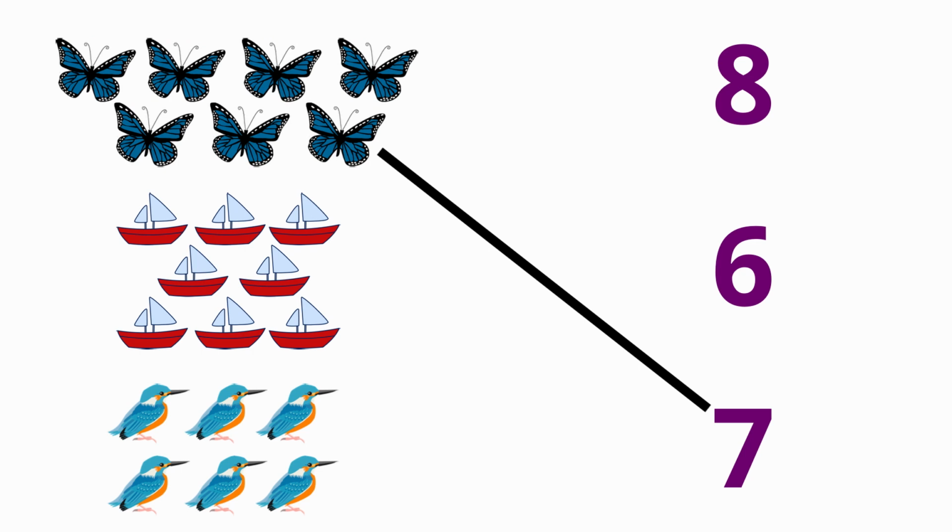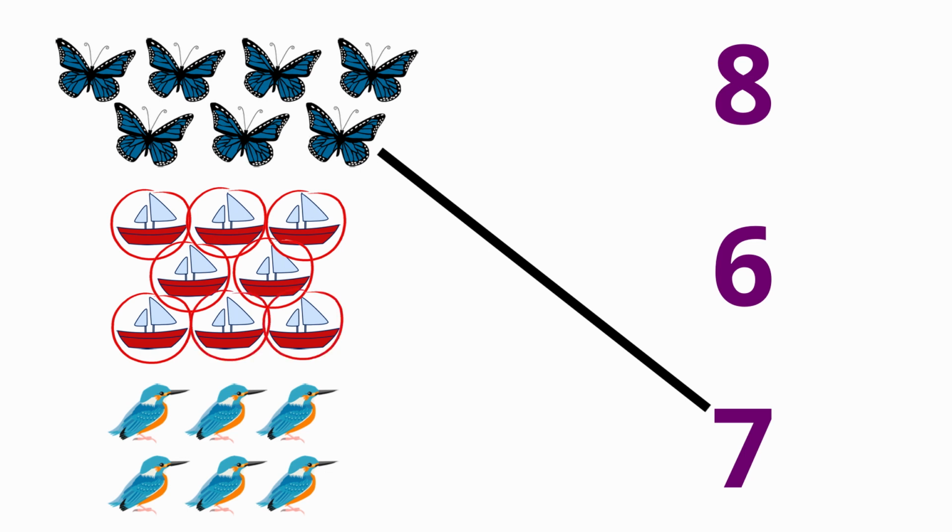Excellent. Okay, let's count our next group of objects. They're boats. How many boats are there? Count with me. 1, 2, 3, 4, 5, 6, 7, 8. The last number we said was 8. That means there are 8 boats. Do you see the number 8? Perfect. Help me draw a line from the 8 boats to the number 8. You did it! Great work!